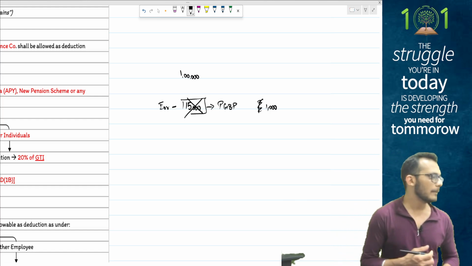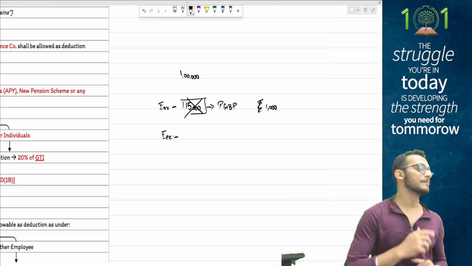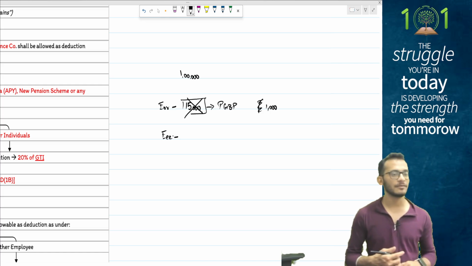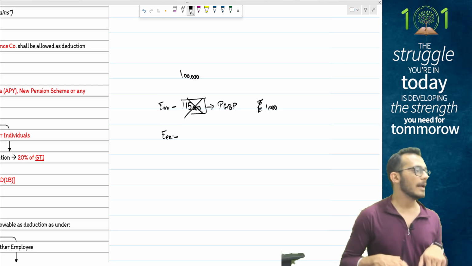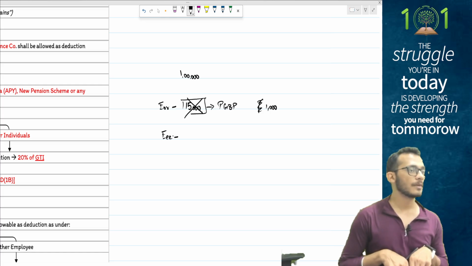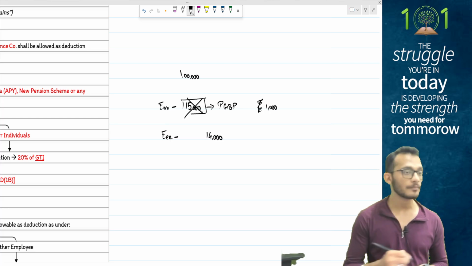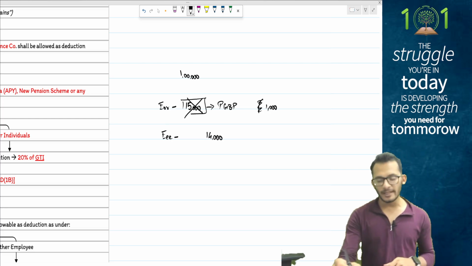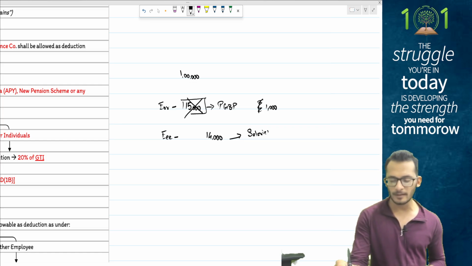Coming from the employee perspective, people, because a deduction has been given to the employer, it is now taxable in the hands of the employee only to the extent of 14,000 rupees, because that is what was allowed in the hands of the employer. So 14,000 rupees will be taxable under the head salaries for the employee.